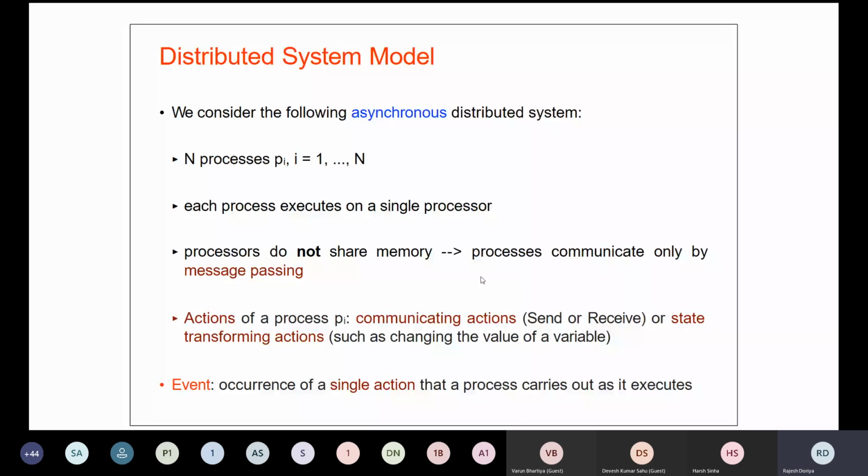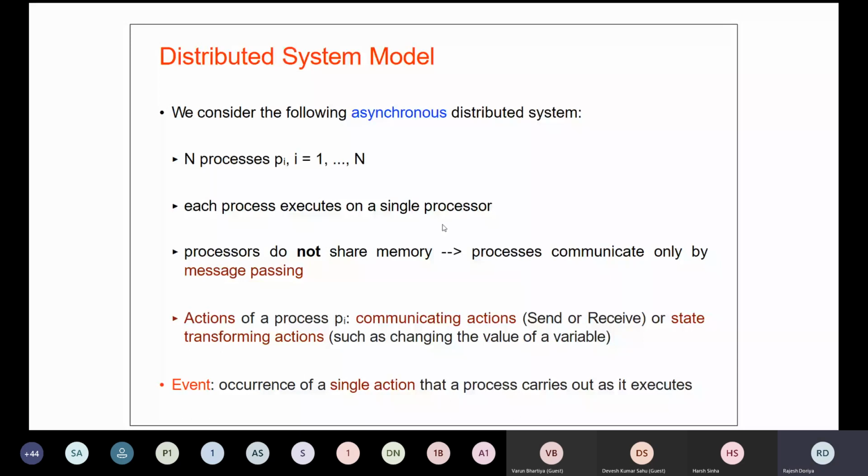Then the intercommunication between the processes goes with the help of send and receive events only. So if there are a number of processes, those processes can talk to each other via send-receive message pairs only. Okay, so this is a typical model which we'll assume.